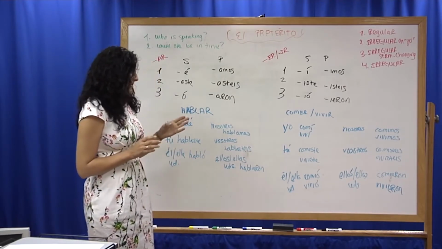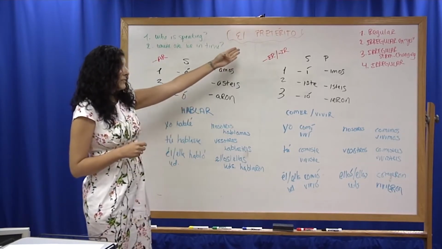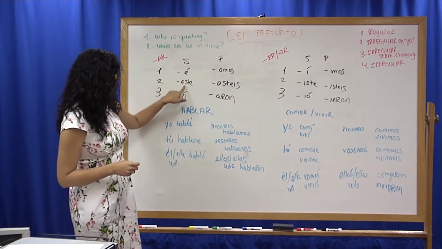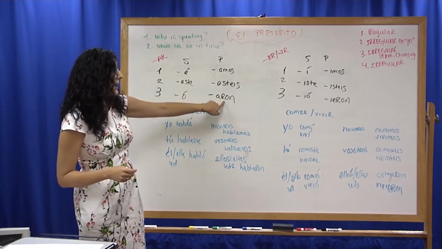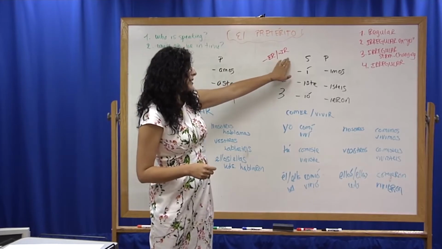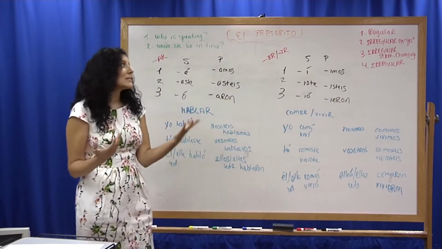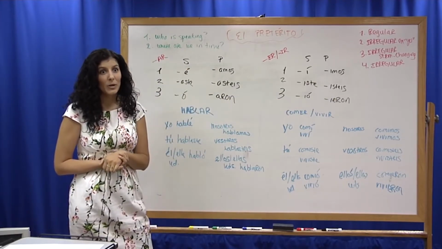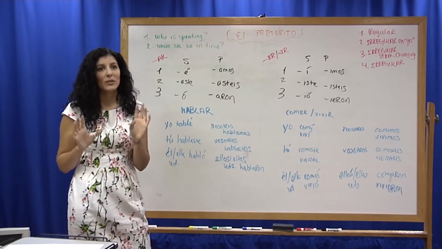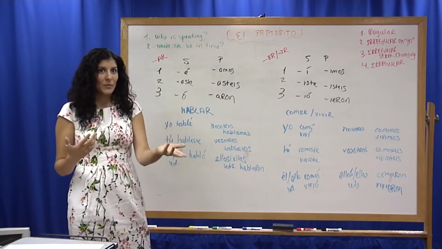Now, you'll notice that I've written these endings here on the board. The endings for the preterite in the regular sense are going to be é, aste, ó, amos, asteis, aron for all AR verbs, and for the ER and IR verbs, í, iste, ió, imos, isteis, ieron. So that means that if we see this ending on the back of a verb, we will know that we are in a past event and that we are using the preterite to discuss this past event.